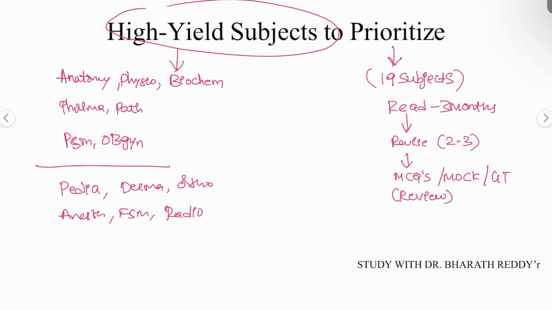Never forget these subjects, which you are going to revise again and again. With these subjects, you can easily score 200 plus in the final examination, only if you prioritize completing all 19 subjects, reading, revision, and MCQ practice. These are the scoring subjects that you can keep in your mind and practice.